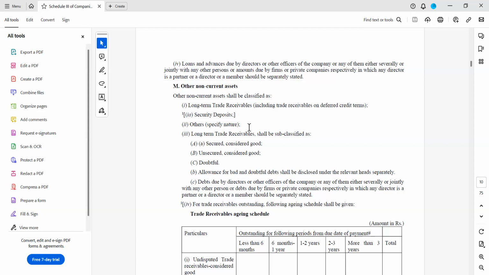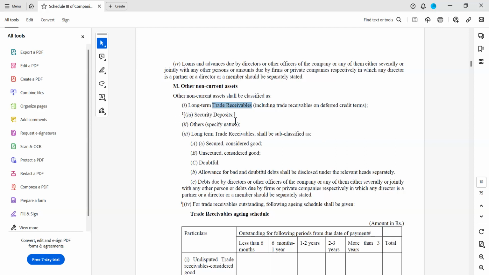Then it has to be shown under non-current assets. See, he is very clearly telling long-term trade receivables, including trade receivables on deferred credit terms. The payment terms are deferred for more than 12 months. If it is within 12 months, then obviously you will show it under normal trade receivables. So that is what you have to remember.